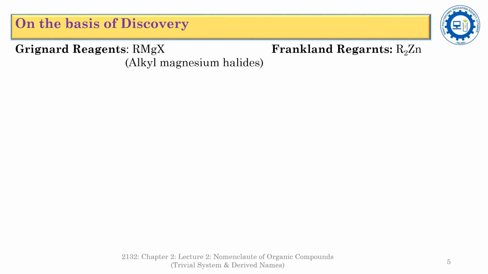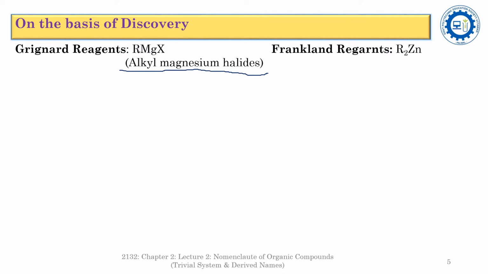The trivial names or common names of organic compounds on the basis of discovery. In this system of nomenclature, the organic compounds are named on the basis of the names of their discoverer that discovered this series of organic compounds. The first fantastic example is the Grignard reagents, the alkyl magnesium halides.